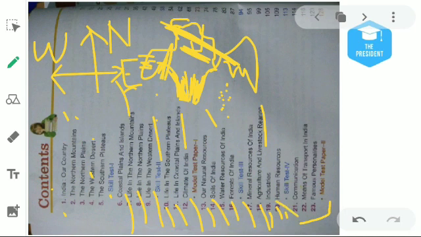Then chapter number 21 is about communication. Communication is to convey our message from one person to another person, from one place to another place. For example, you are quarantined in your home, and you just want to say hi, hello, how are you, my friend. You want to talk, but your friend is in another city. What will you do?